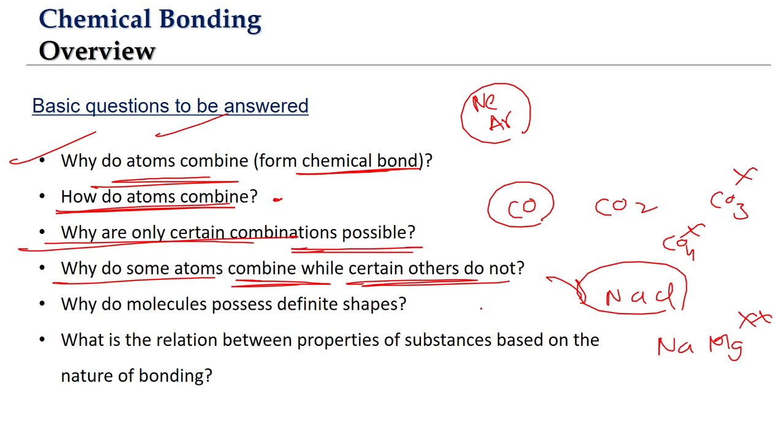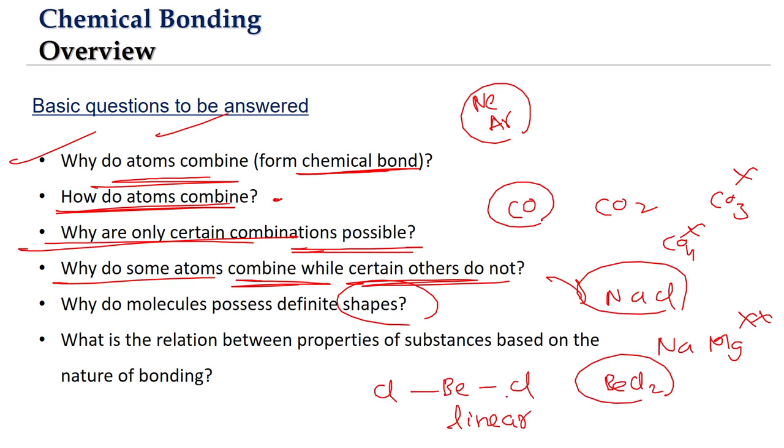And when we look at molecules, we will have a characteristic property of the molecules, which is the shape. If we talk about something like BeCl2, this molecule will have what is called a linear shape, meaning the beryllium and both the chlorine atoms will be along a straight line. Whereas a similar formula, H2O, will have a bent shape or non-linear shape.